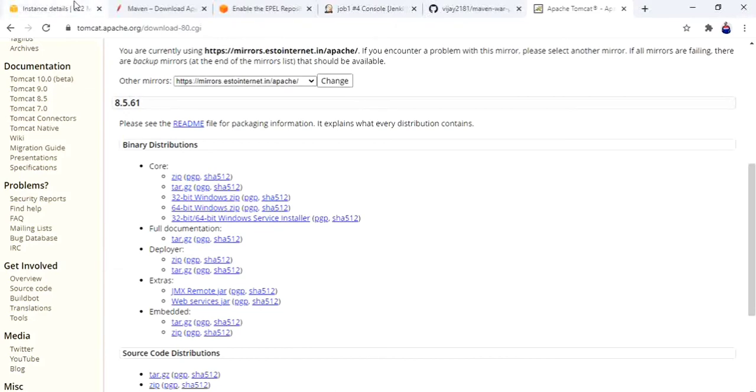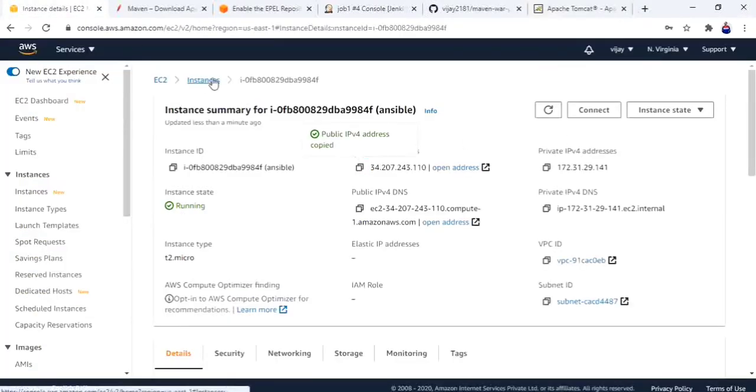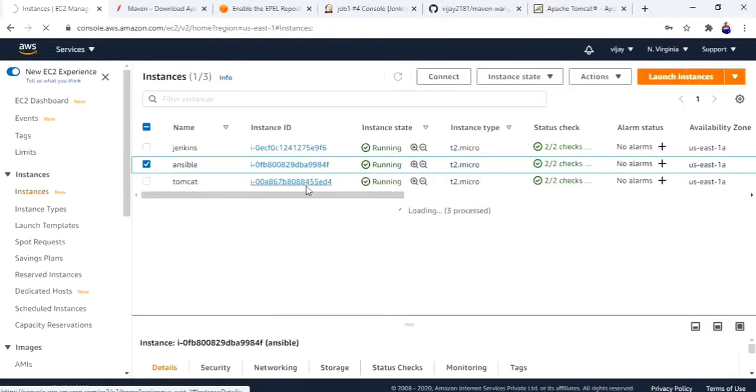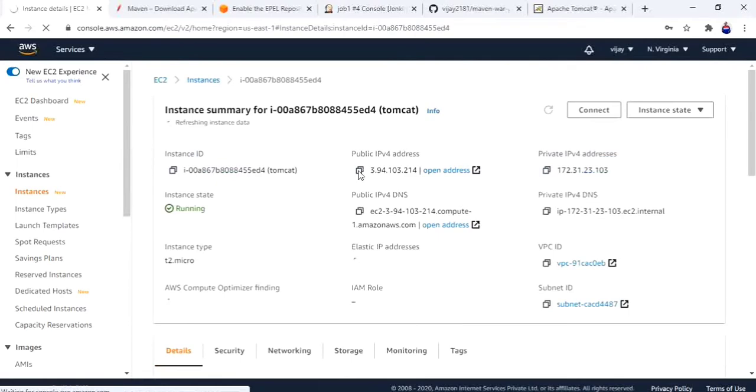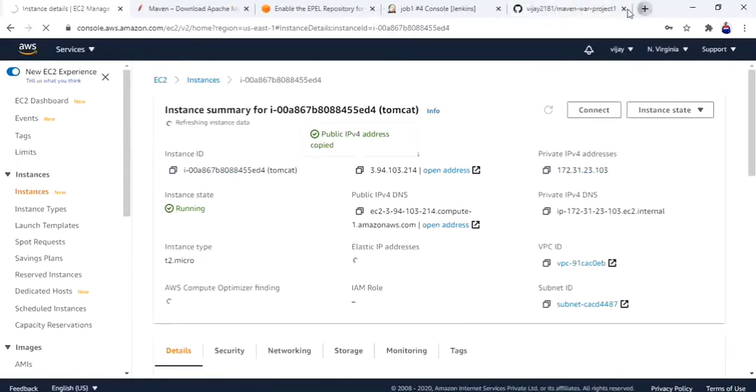We need the public IP of server 3. Copy the IP address, paste it, and add 8081.